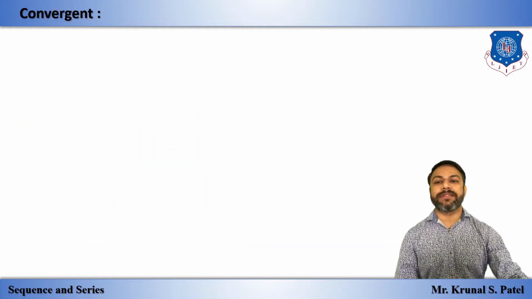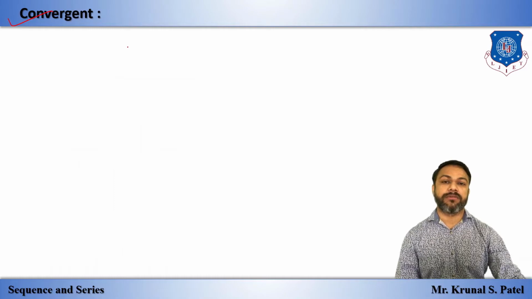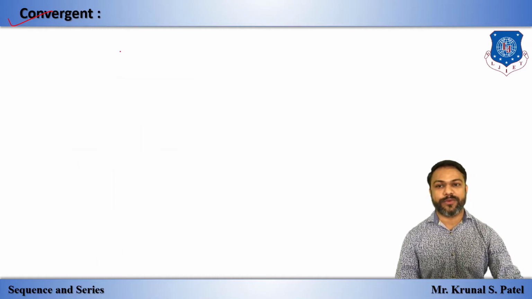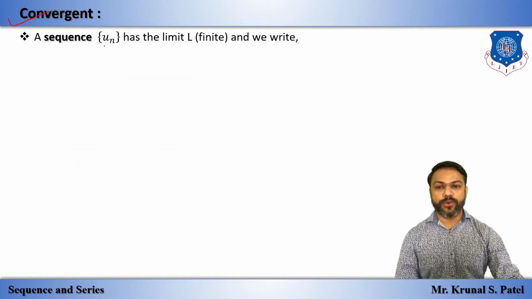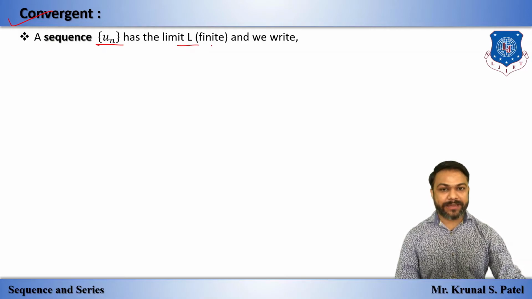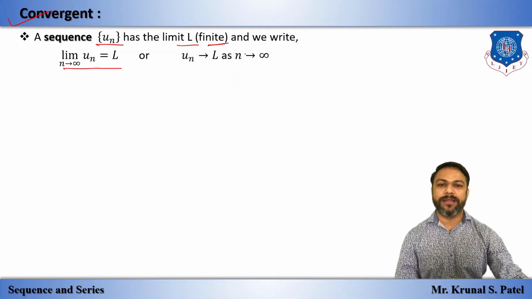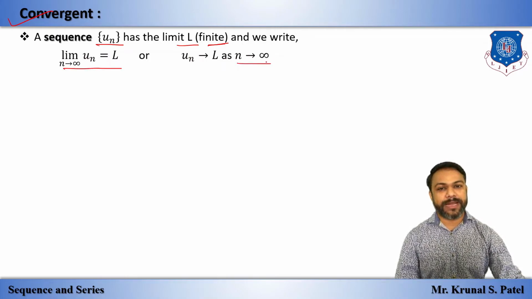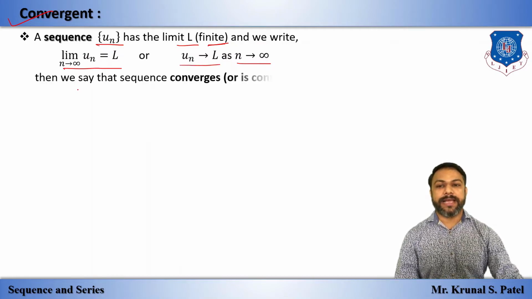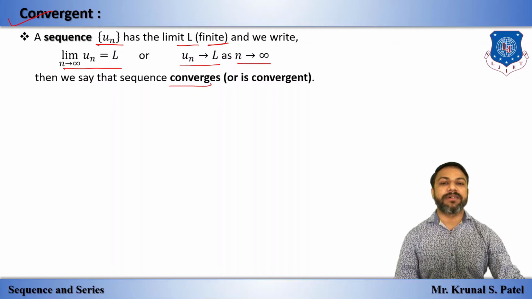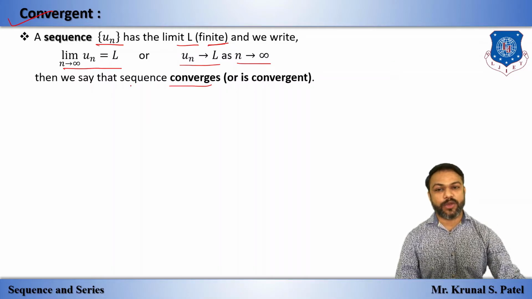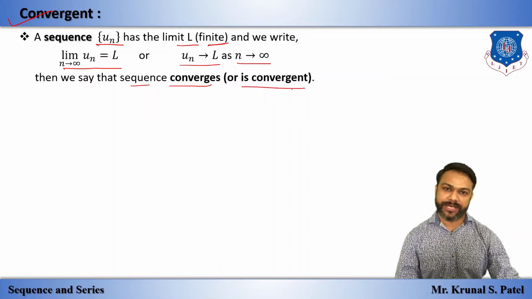Now let's start with the definition of convergent. What is the convergence of a sequence? A sequence un has limit L, that means a finite limit, as we can write limit n tends to infinity un is equal to L, and as n tends to infinity un tends to L. Then we say that the sequence converges, or we can say that the sequence is convergent.